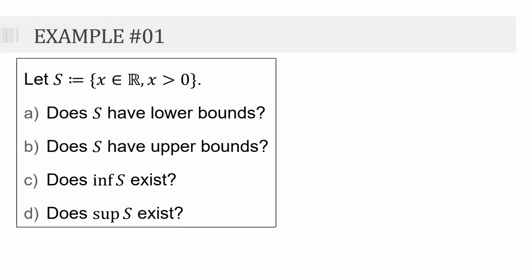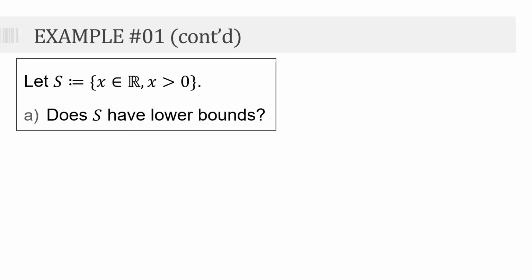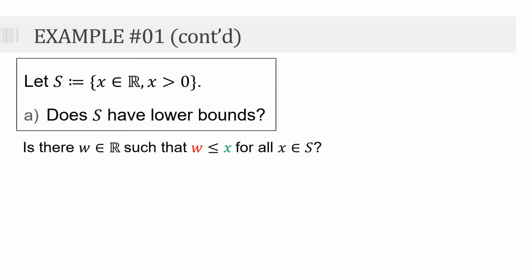Meron bang lower bounds itong set S natin? So ang tanong dyan is, meron bang W, let's say W, na element ng set of real numbers natin such that yung W na yon is less than or equal to X for all X na element ng ating S. So kung titignan natin, meron tayong mga examples dito. 0 is less than or equal to 1. 1 is an element of S. Okay? For 2 na element ng S natin, di ba, negative 1 is less than or equal to 2.